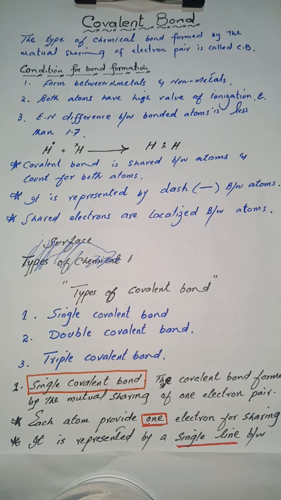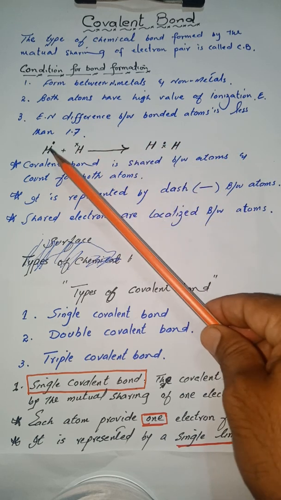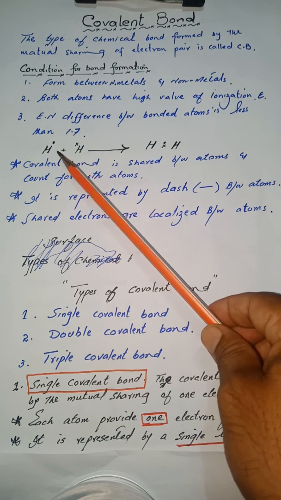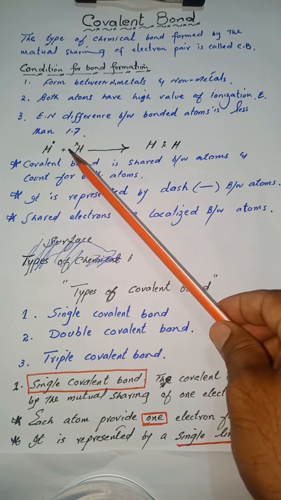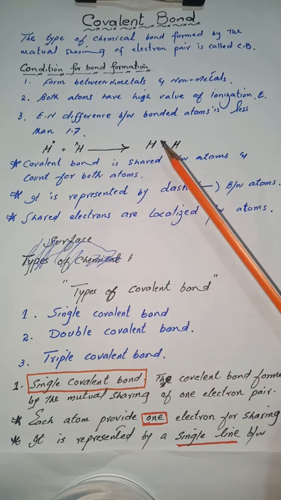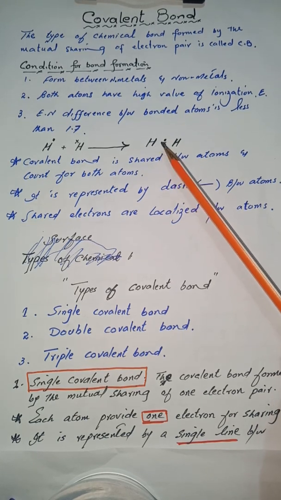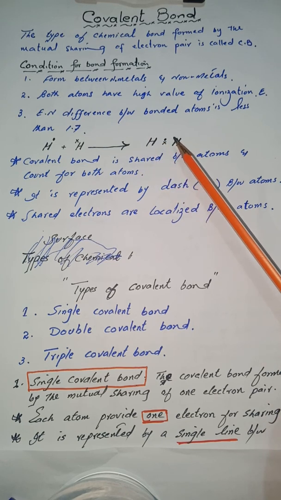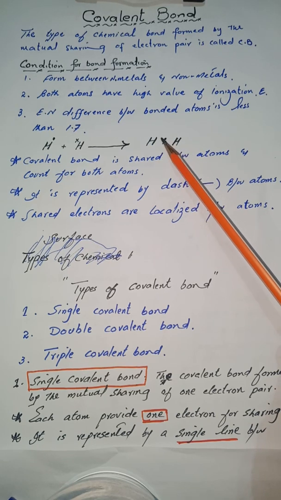But in case of molecules where non-metals combine together, neither one atom nor the other has the ability to lose their electron. Now, when these atoms do not lose their electron, how do they attract each other in the form of molecule? This concept was explained by G. N. Lewis: to complete its octet and to get stability, there is another way, and that way is to share their valence electron.